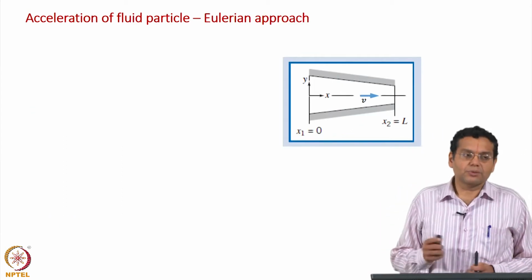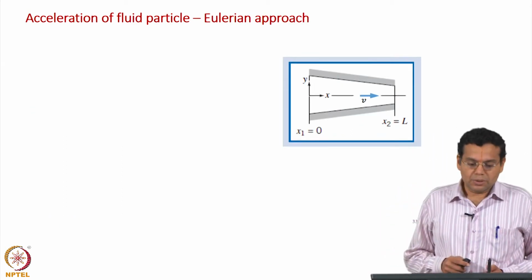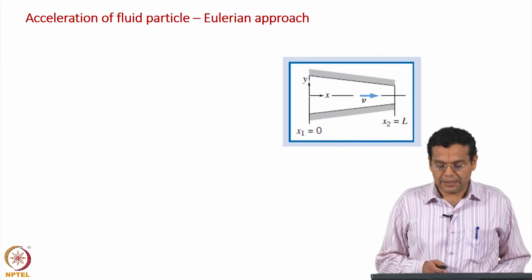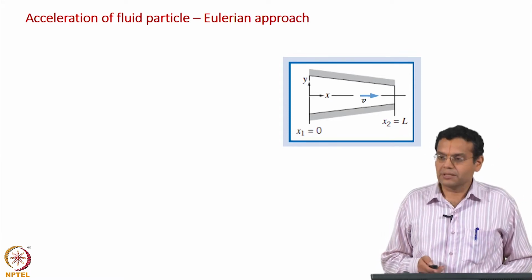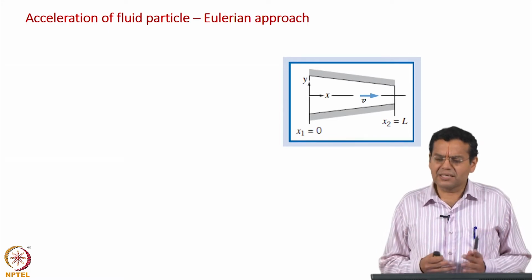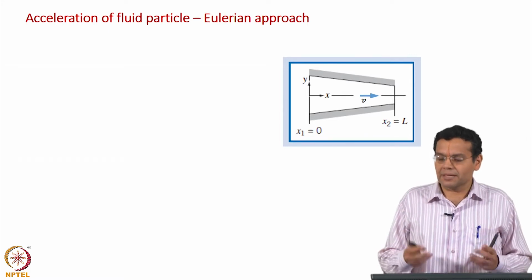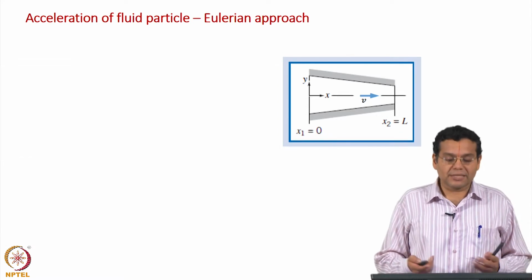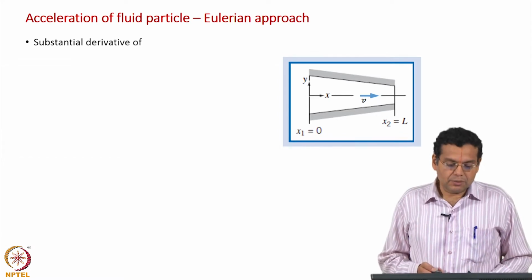We will use two approaches to solve for the acceleration of the fluid particle. First is the Eulerian approach and then using the Lagrangian approach. Okay. We will clearly see what is the difference between these two approaches, what is the independent variable, etc. The dependent variable is of course acceleration.